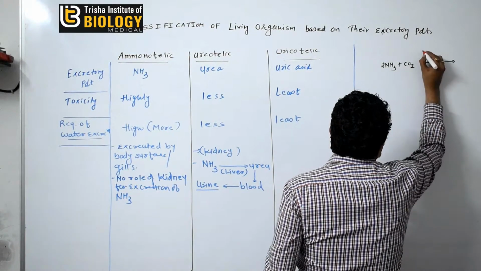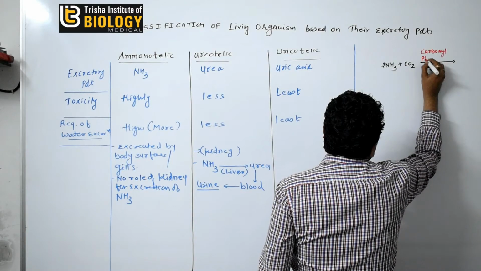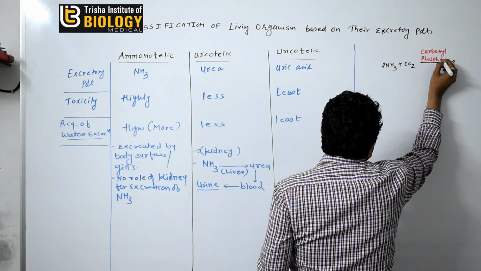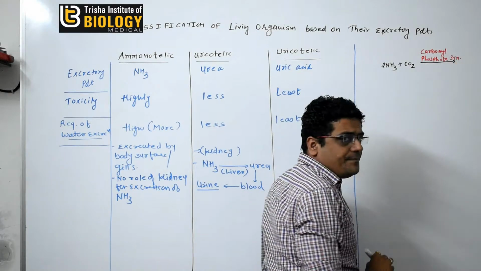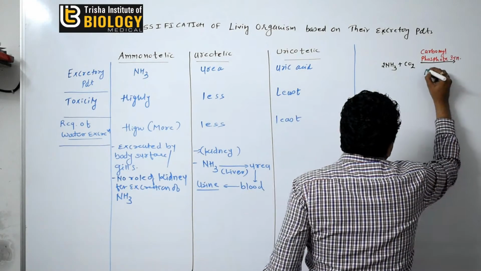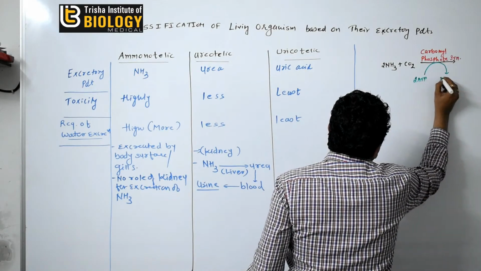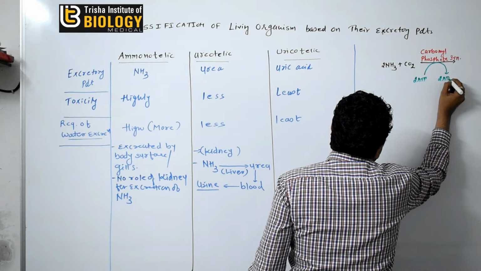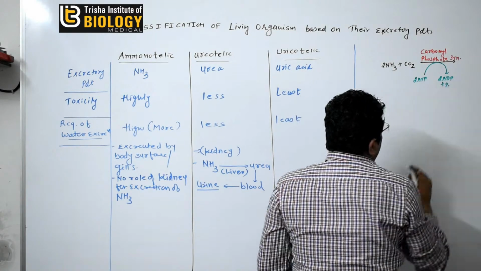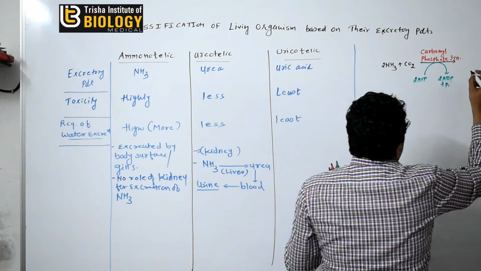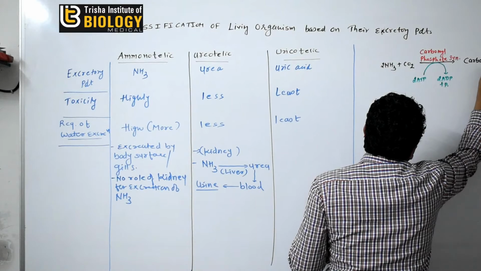The enzyme name is carbonyl phosphate synthetase enzyme, and during this reaction 2 ATP is used and it forms 2 ADP plus Pi, and it will form the carbonyl phosphate.